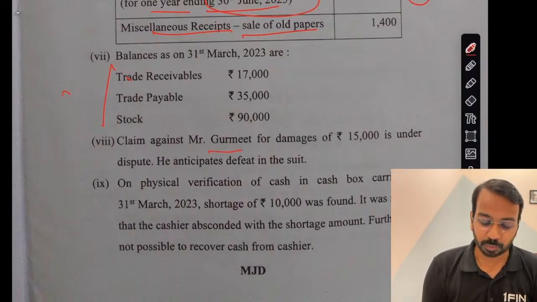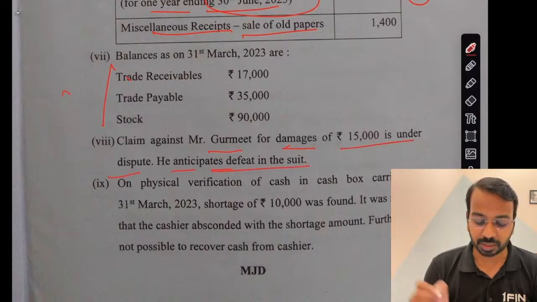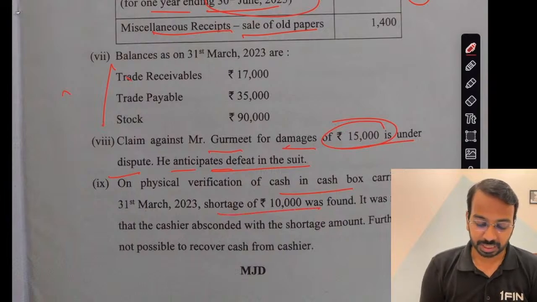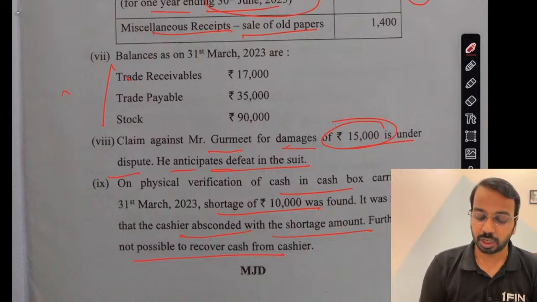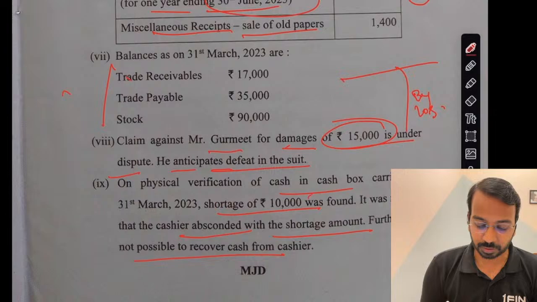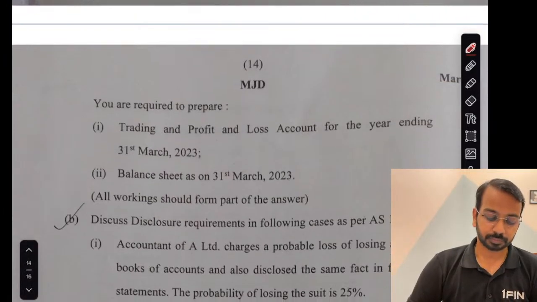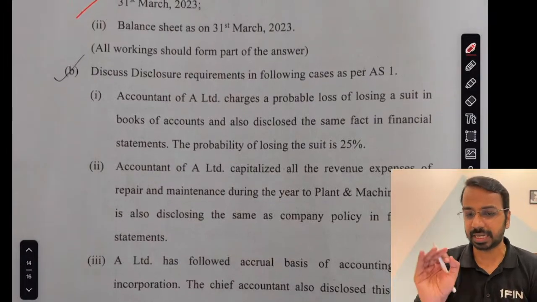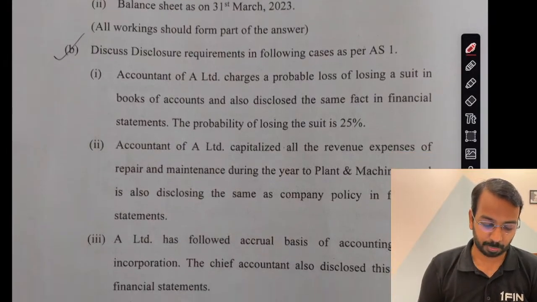Claim against Mr. Gurmeet for damages of rupees 15,000 is under dispute. He anticipates defeat in the suit. So if he anticipates defeat in the suit, a provision for this has to be made. Physical verification, cash in cash box, shortage of 10,000. Cashier has absconded with the shortage amount. It is not possible to recover the cash. So in the cash account, when you prepare, on the credit side you will have by loss due to theft 10,000. So with that you can prepare the trading and P&L account. Right, 15 marks. Again, bonus question I would say.